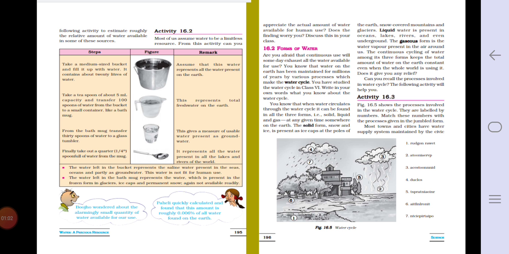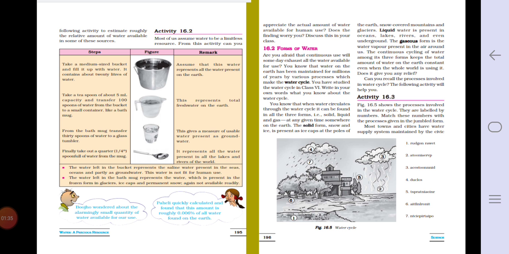So we have seen how much water is available on the earth, and only 1 or 2% of that water is for drinking purpose. So this activity is related to that. Now see, take a teaspoon of about 5 ml capacity and transfer 100 spoons of water from the bucket to a small container like a bath mug. You can see the picture of mug. This represents total fresh water on earth.